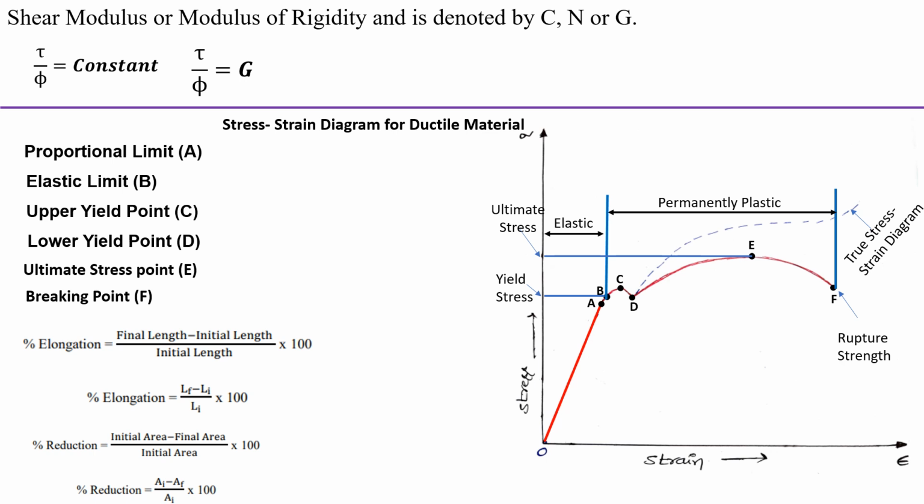And the ductility of the material is represented in terms of percentage of elongation or percentage of reduction. Percentage of elongation is the difference between the final length and the original length, which means percentage of elongation equal to final length minus initial length divided by initial length into 100, and percentage of reduction equal to initial area minus final area divided by initial area.